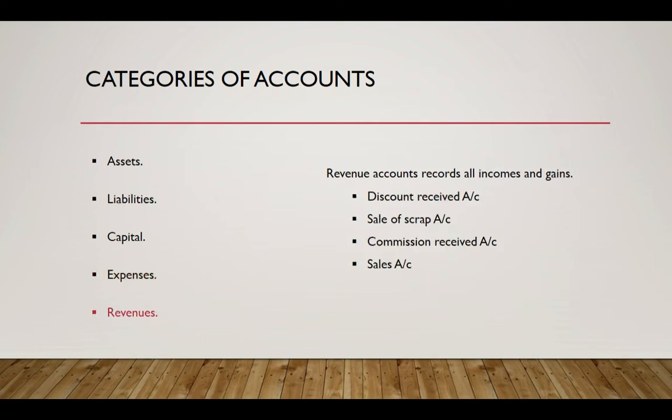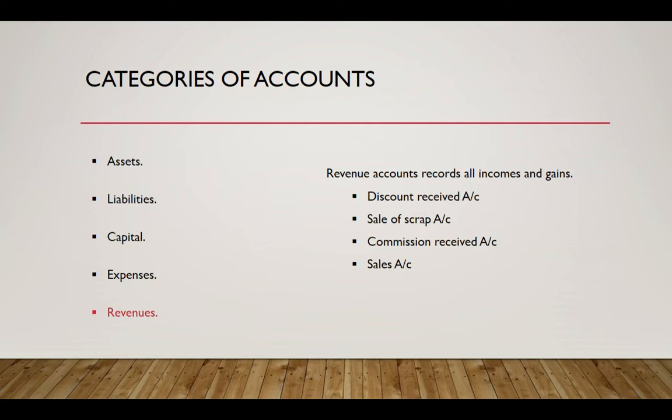Revenue accounts. So all income accounts are categorized under revenue. So any discount received account, sale of an item account, commission received, and particularly sales. Since sales generates revenues, it is categorized under revenues. So these are the categories of accounts. So to summarize accounts and their respective categories, here is a summary.